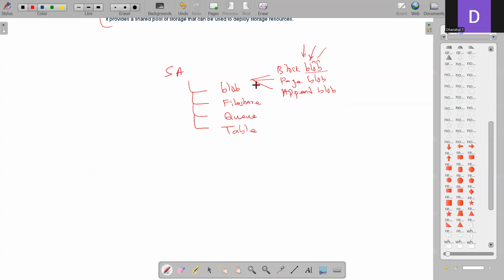Video files, audio files, all those things, you can think of them as blob data, simple. So these are the 4 different services we get from an Azure storage account. The moment I create a storage account, these 4 services will be there, and if I want, I can create or use any individual service.